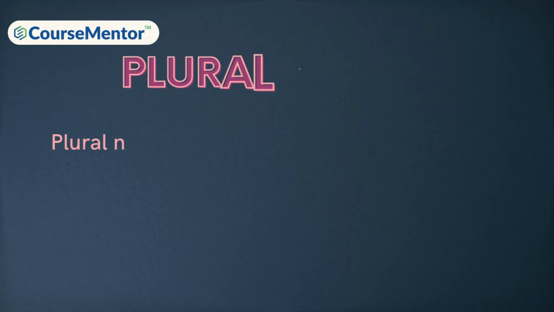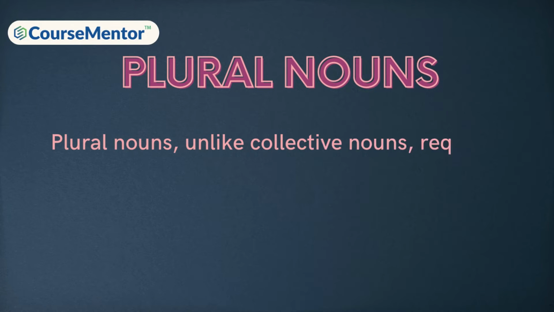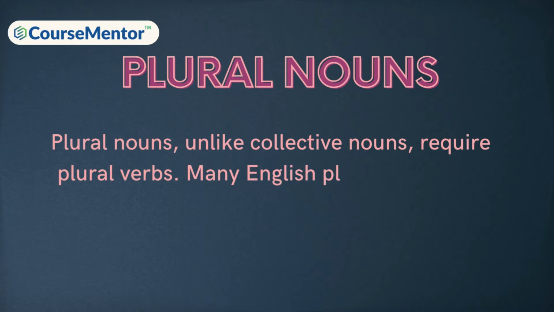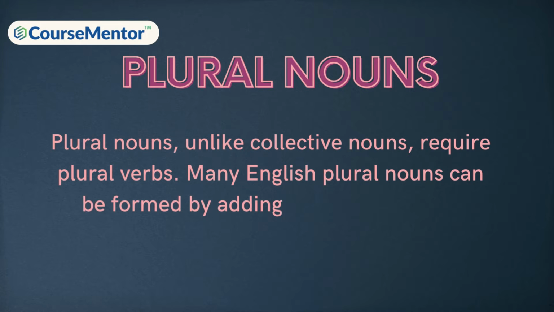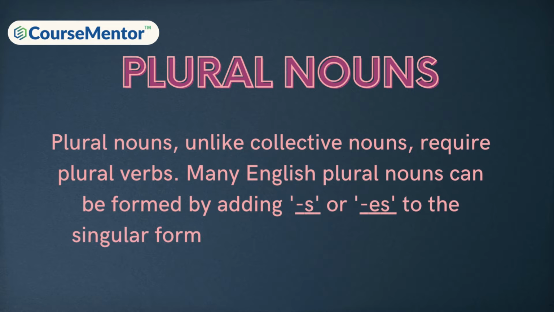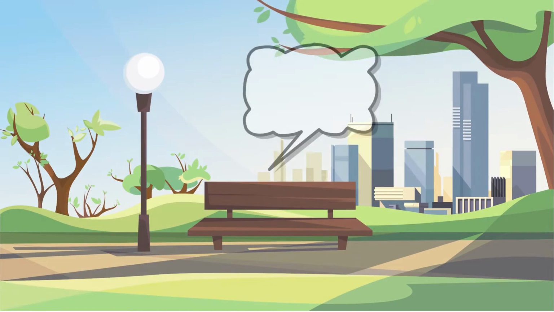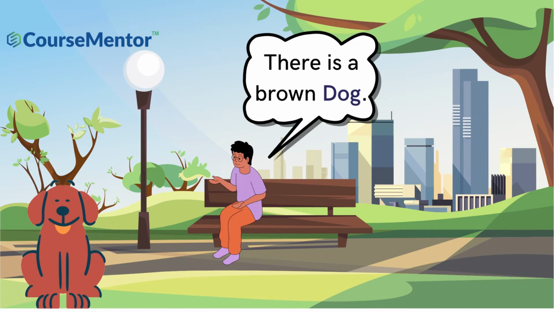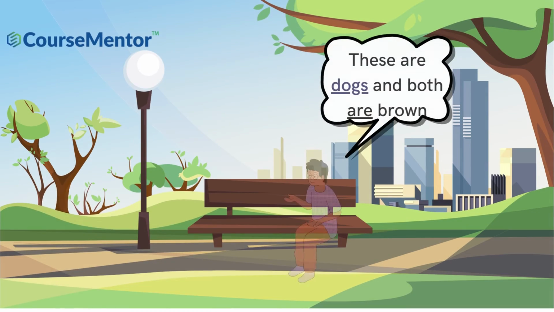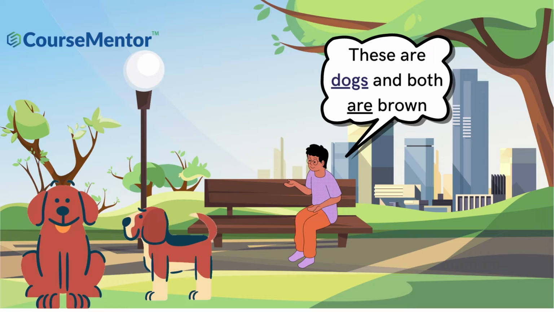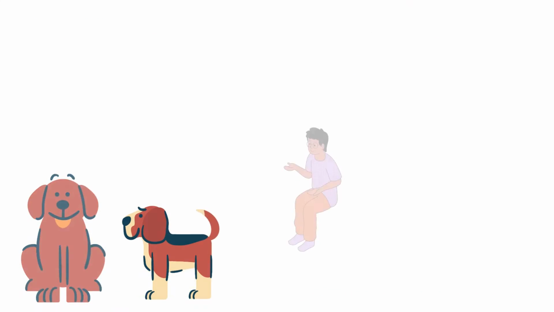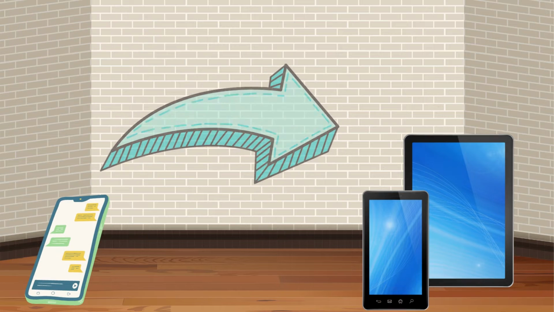Plural nouns. Plural nouns, unlike collective nouns, require plural verbs. Many English plural nouns can be formed by adding s or es to the singular form, although many exceptions exist. Let's take an example. There is a brown dog. There are dogs, and both are brown. Note the plural verb are: bottle, bottles; phone, phones.